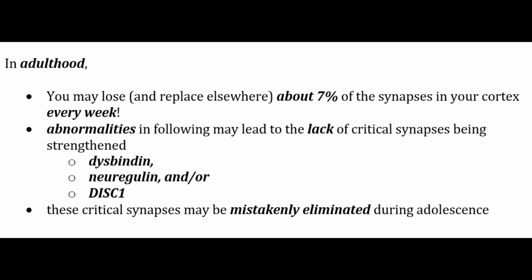As previously stated, abnormalities in the following genes may lead to lack of critical synapses being strengthened, that is, the dysbindin, the neuregulin, and the DISC1. And thus, critical synapses may be mistakenly eliminated during adolescence.